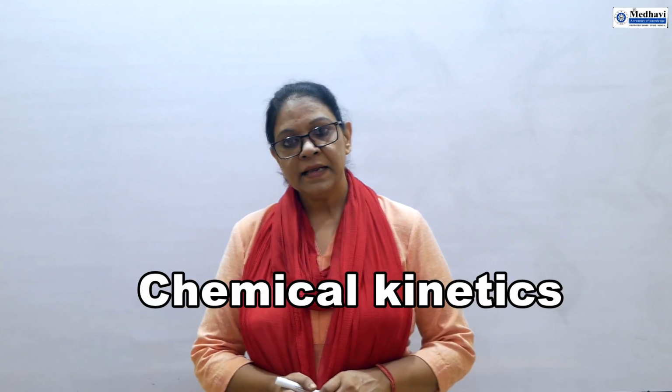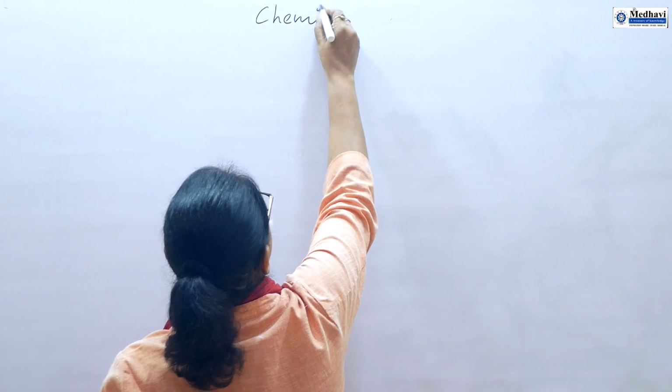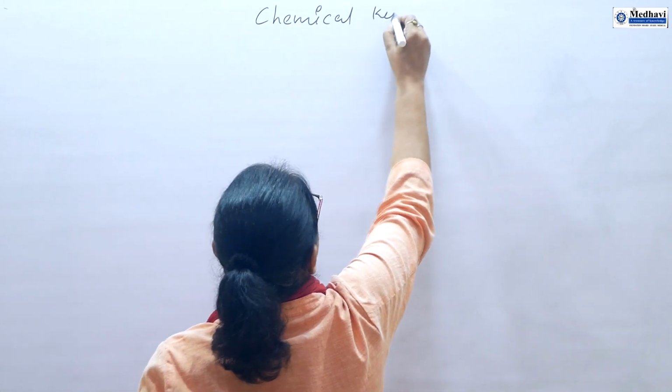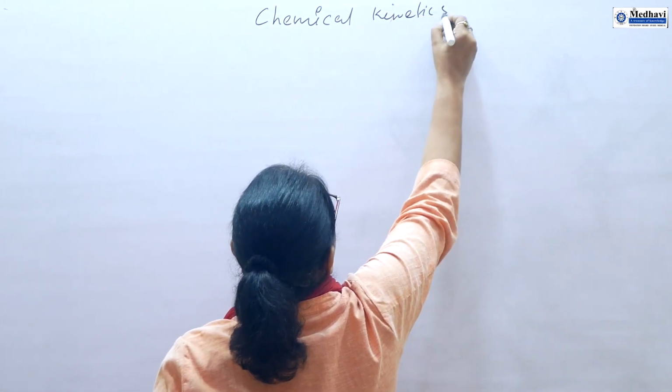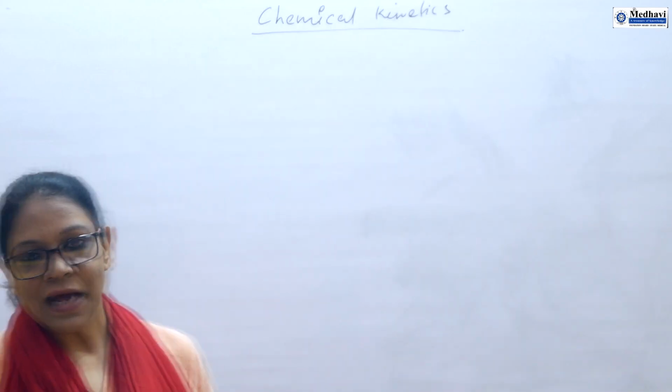In this video, I am going to start chemical kinetics. The chemical kinetics chapter is given in standard 12 class. So first I will explain what chemical kinetics is, or what we will study in this branch.